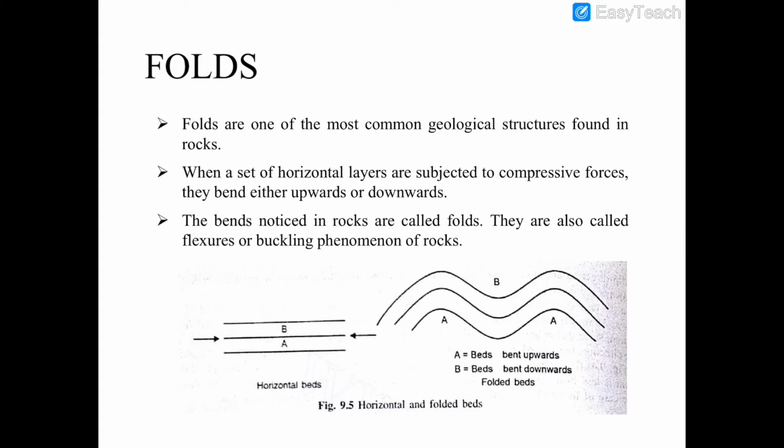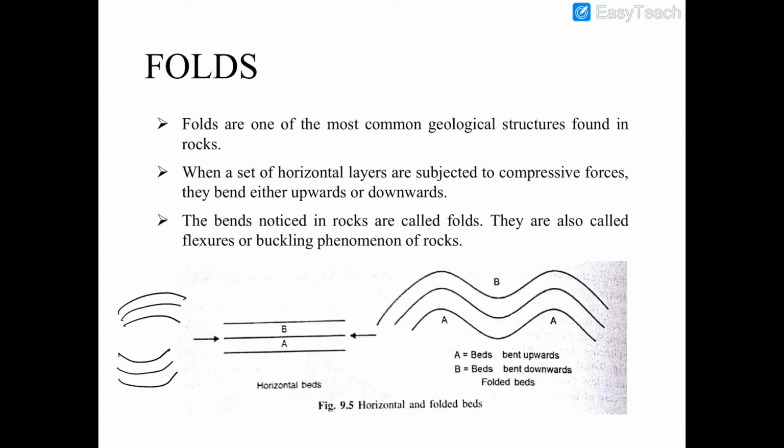When a set of horizontal layers of rocks are subjected to compressive forces, they bend either upward or downwards. The bends noticed in rocks are called folds.